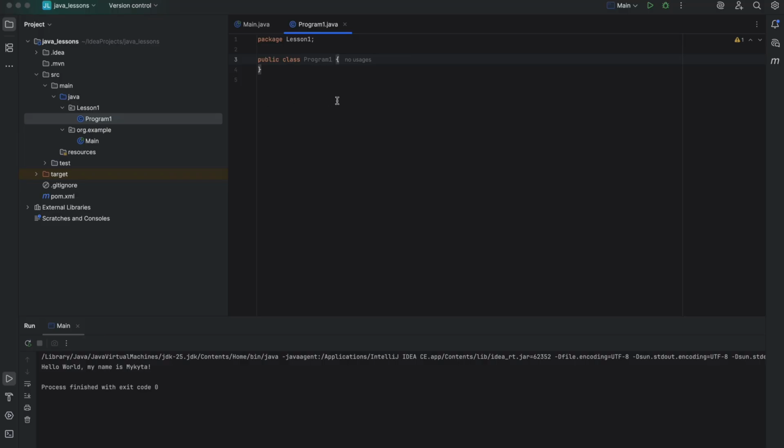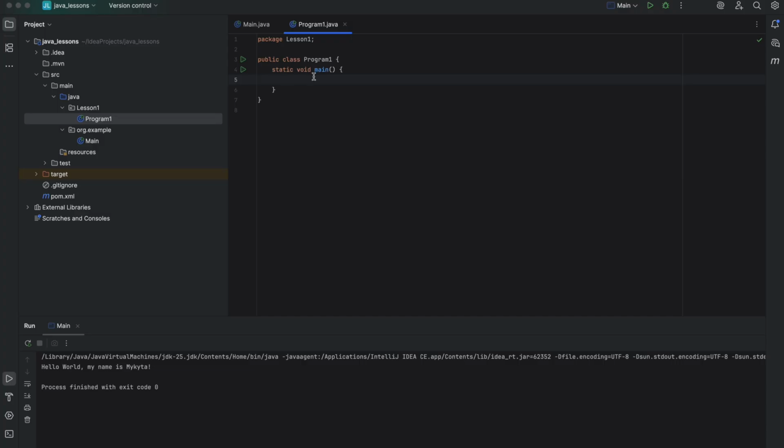There are open and closed curly braces that identify the scope of the class logic, like a starting and end point of the class. As you can see, start is here, end is here. All the logic should be written inside the curly braces. In order for your code to be executed properly, you need to create a main method first. Let's type main and hit tab. As you can see, the method is created now.